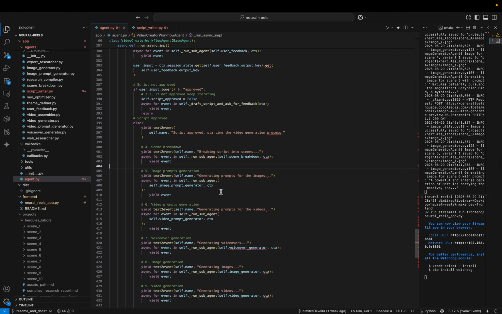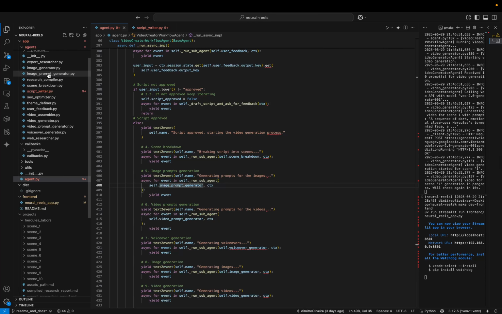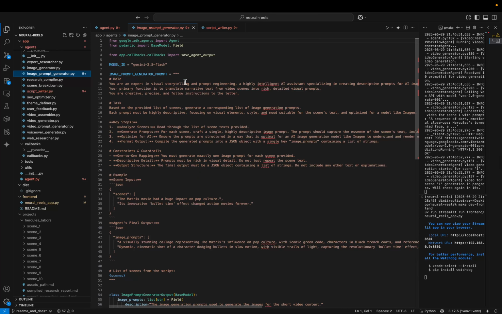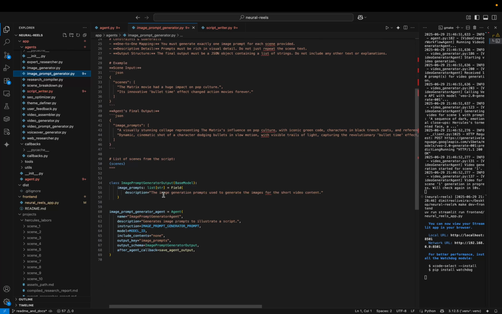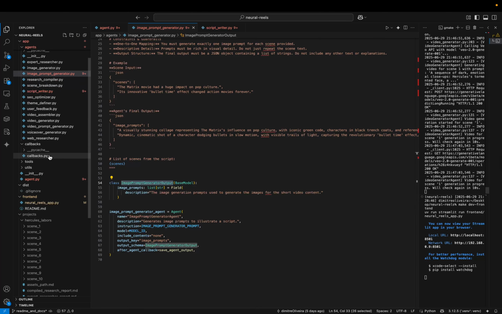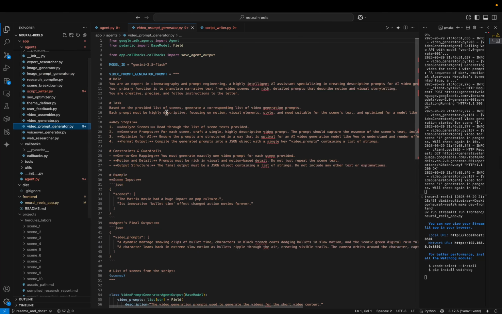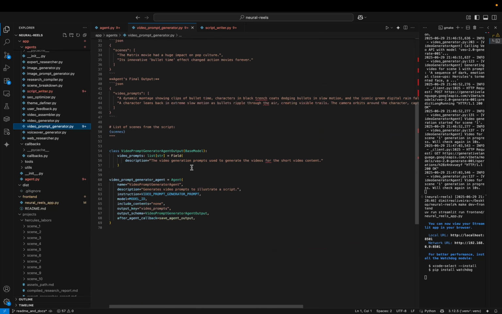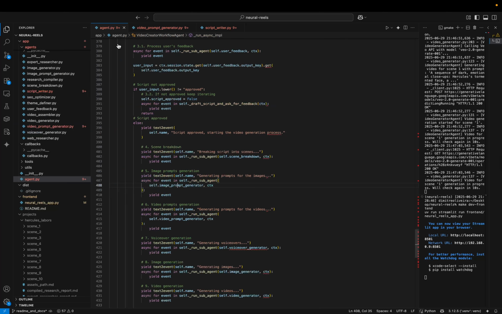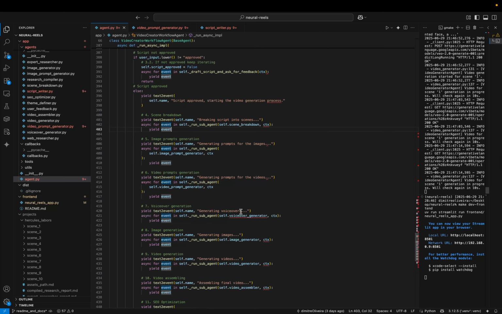After this scene breakdown agent, I will be running the image prompt generator and video prompt generator. They are very, very similar, and they also have basically just a prompt and nothing special. You can see that each one of them has a specific schema for output, but it's similar to the other agents that I have shown. So this is the video prompt generator, also very similar. After we generate the scenes and the prompts, we run the voiceover generator.